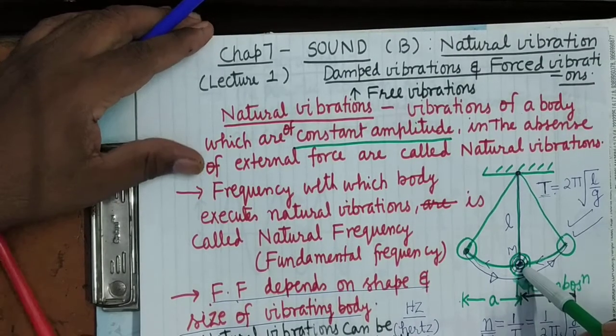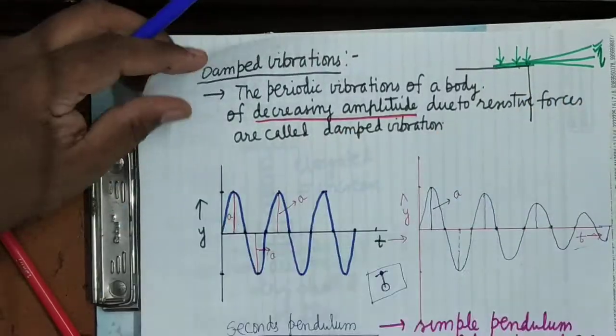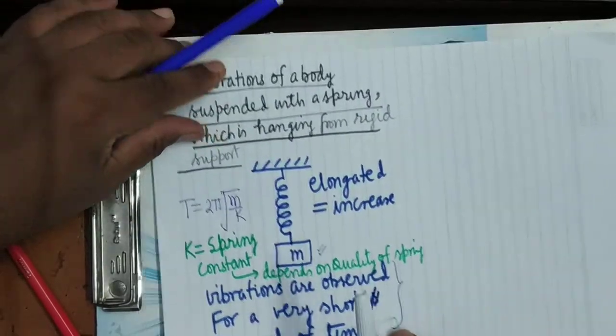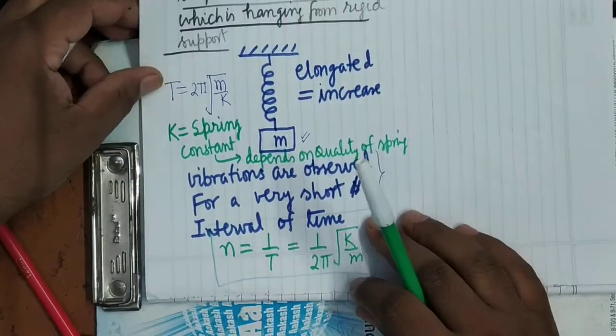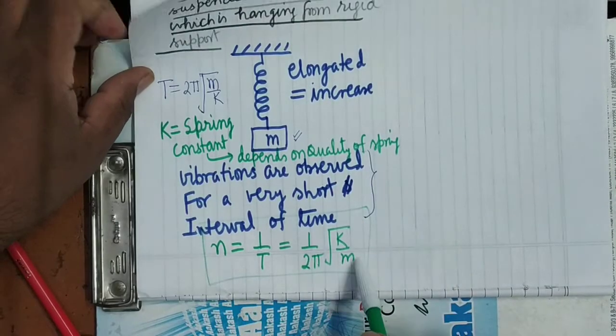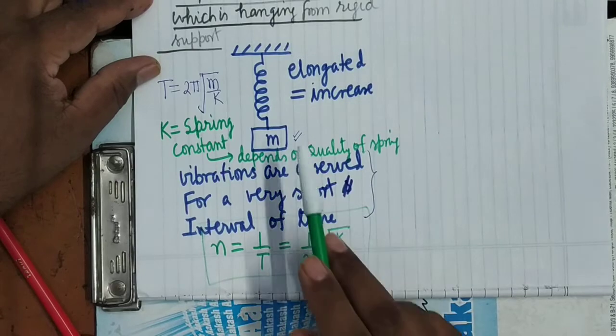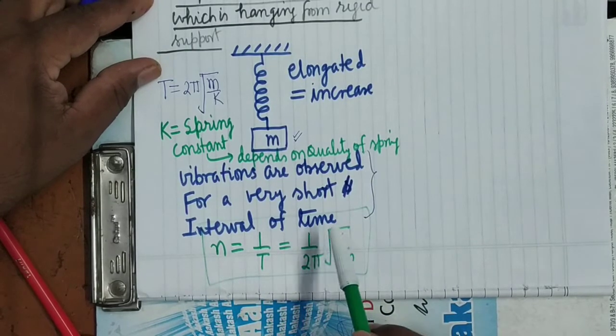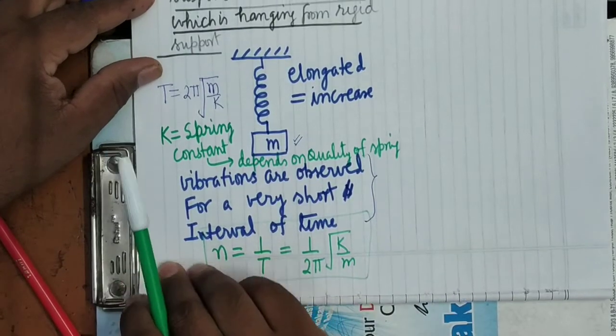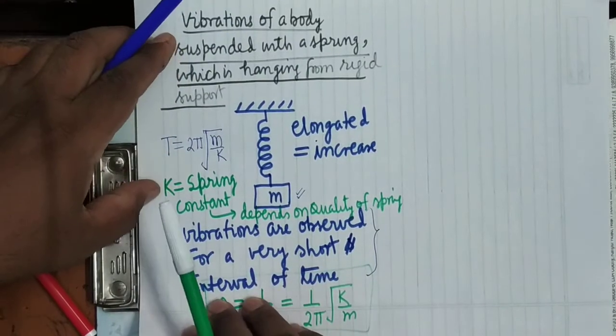So here it does not depend. But in the case of the spring, you will find that the frequency is dependent on the mass of the suspended body, as well as on the quality of the spring. Is it clear? So this is one example.